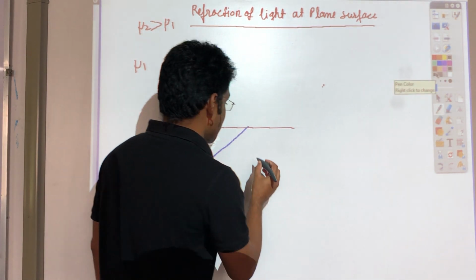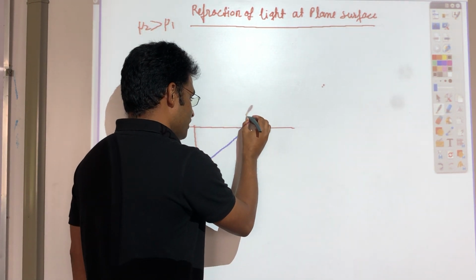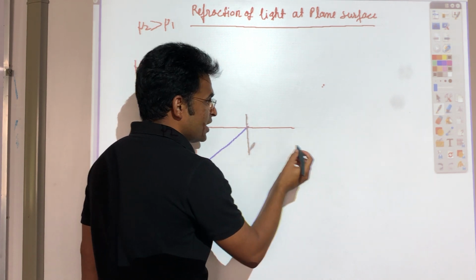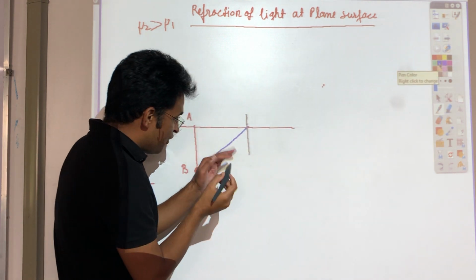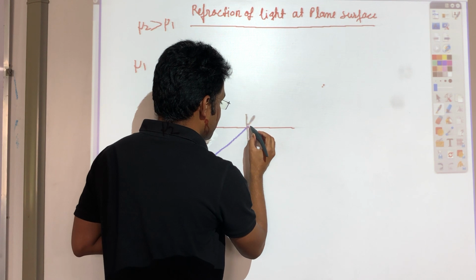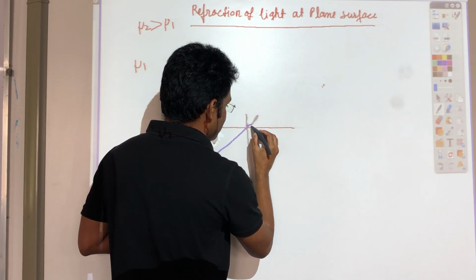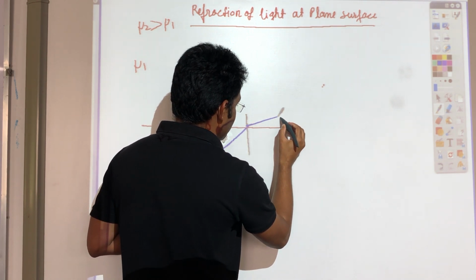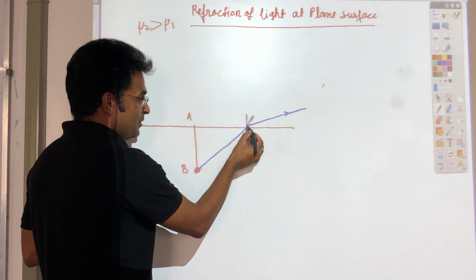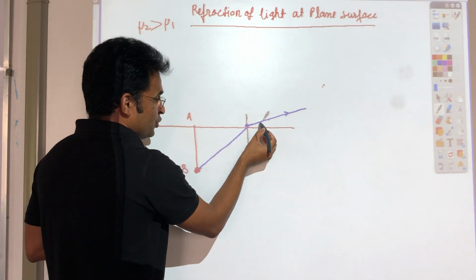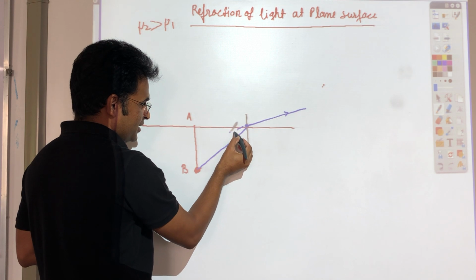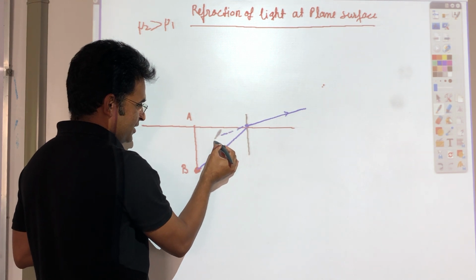If I take this line as the normal, this ray must go away from the normal. It means rather than going straight in this way, this ray will go in this way. It will shift a bit. So this light ray will enter the human eye. Along the straight line of this light ray, we are able to see the object.